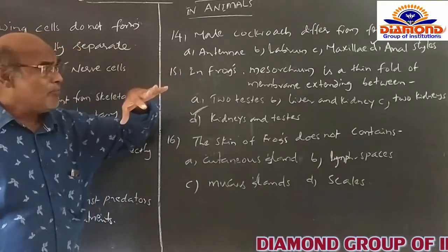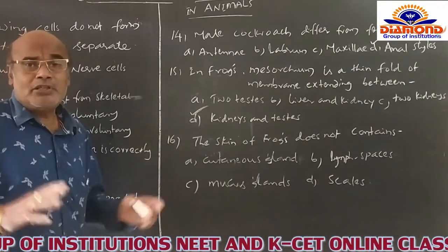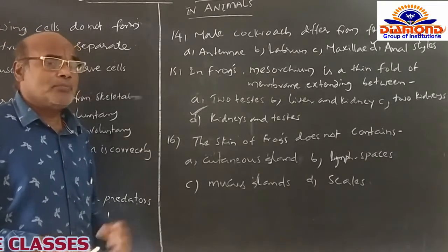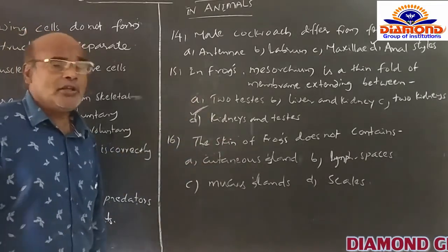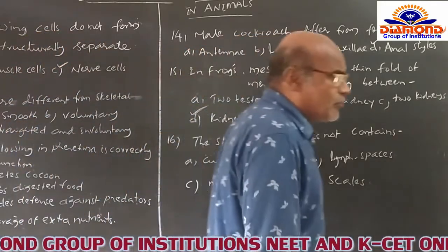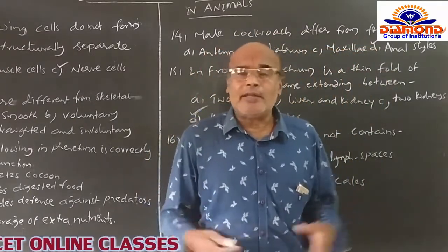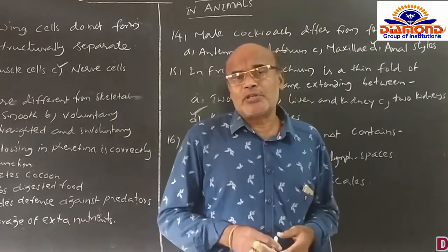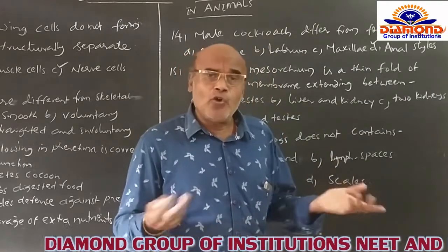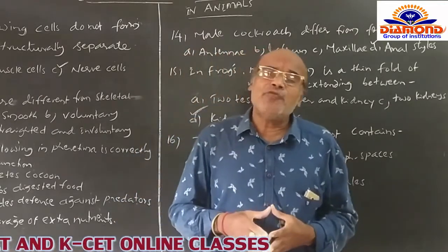Mesovarium is another fold of the membrane which connects the ovaries to the body, but there is no functional attachment between the ovary and the kidneys. But there is a functional connection between the testes and the kidney, because the male reproductive system of the frog is able to produce sperms. But unfortunately, the testicular ducts are not present to directly release the sperms into the environmental water.